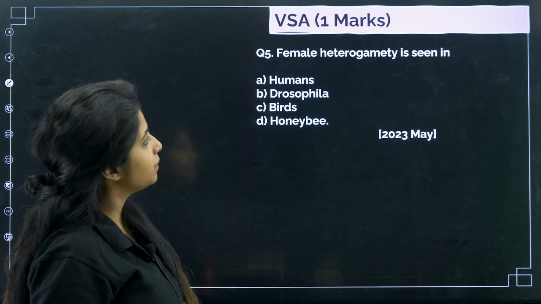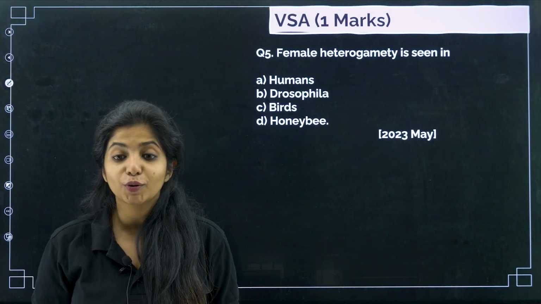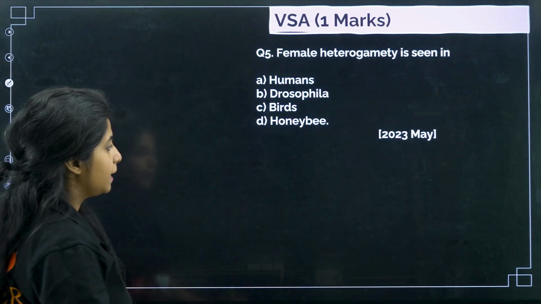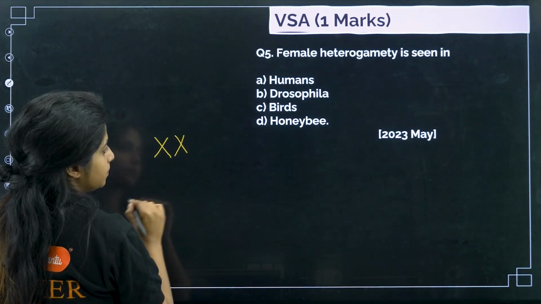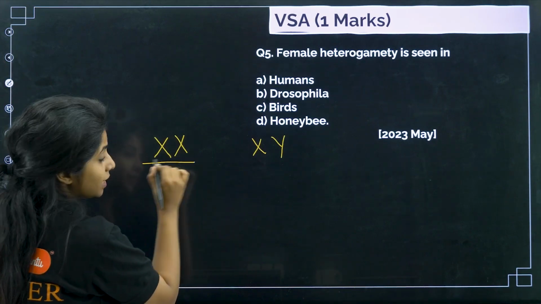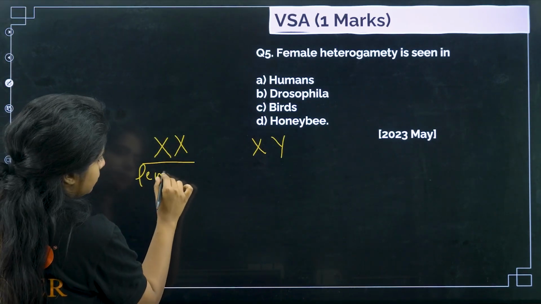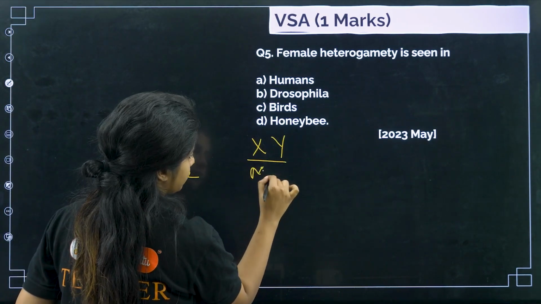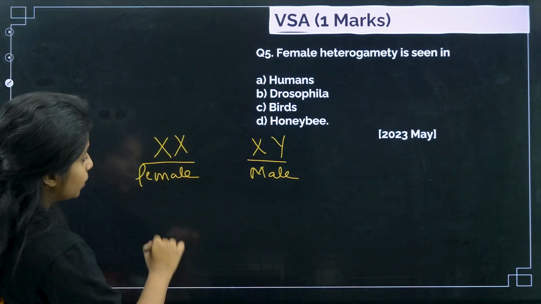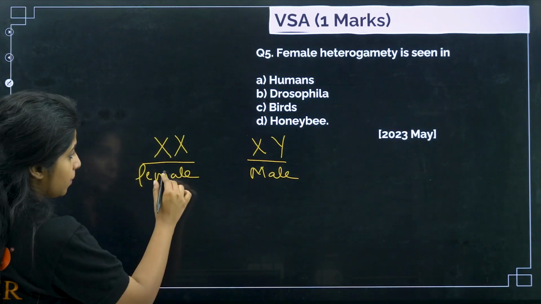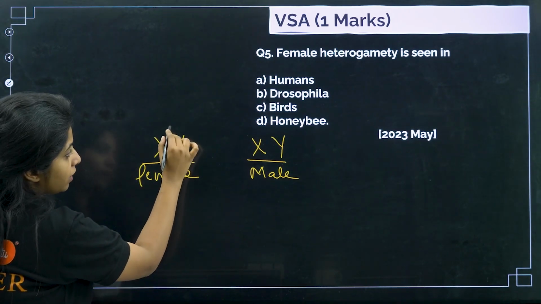Next, female heterogamety is seen in. What do you mean by heterogamety, my dear children? So basically, suppose you have XX and you have XY. This is a female. This is a male. Cool? Now this female, when they form gametes, the gametes will either have this or this.